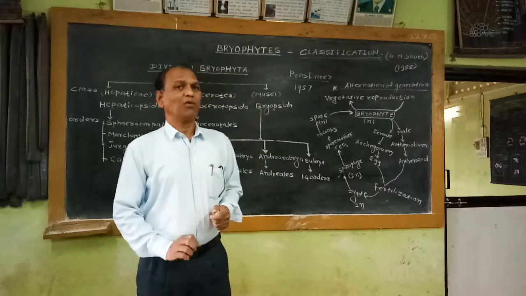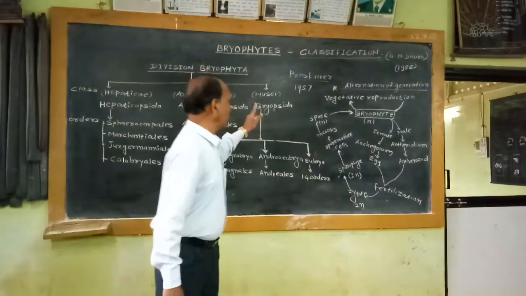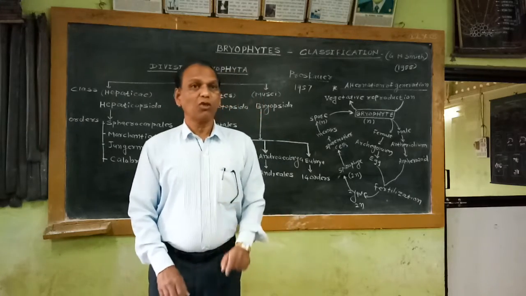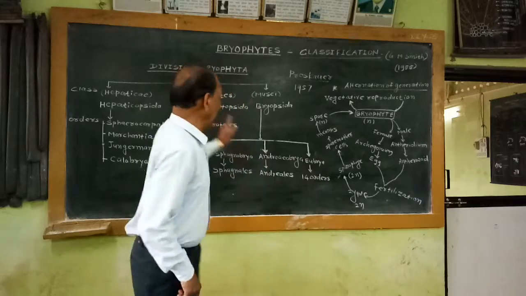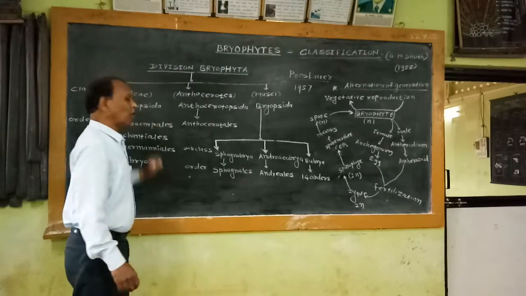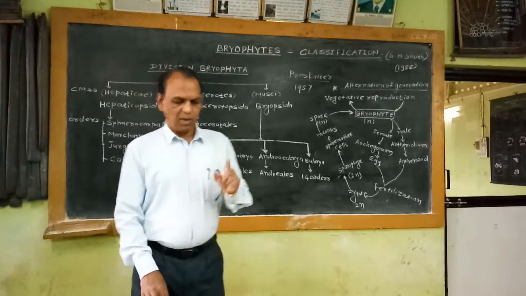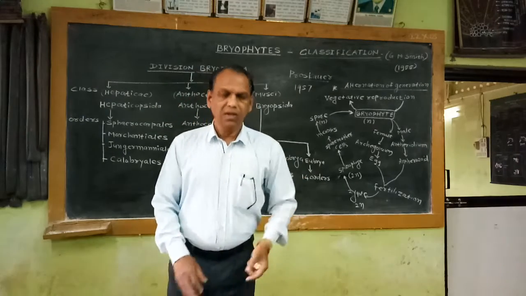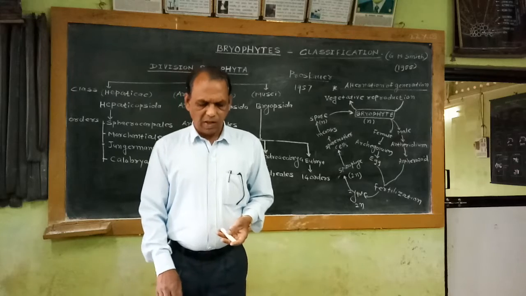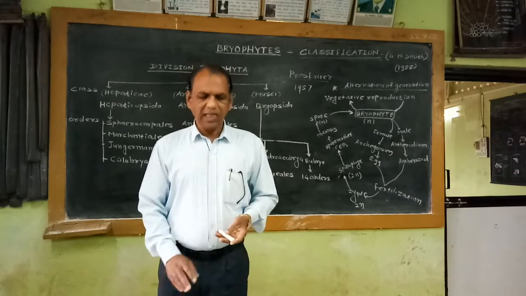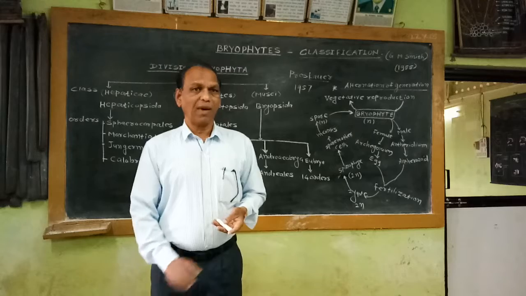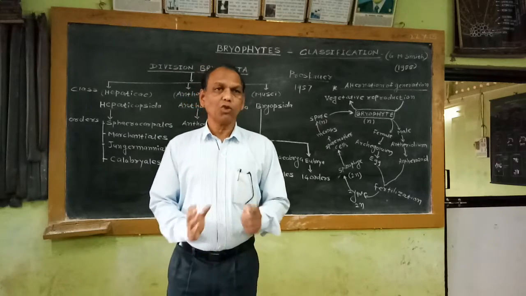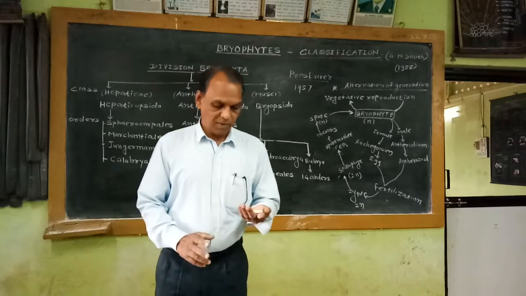If we observe the rhizoids in Bryopsida, they are multicellular. In Anthocerotopsida and Hepaticopsida, rhizoids are unicellular, while rhizoids in these Bryopsida members are multicellular. The sex organs are developed in groups at the apical regions of the branches. That means the antheridial head contains antheridia, and the archegonial head contains archegonia.